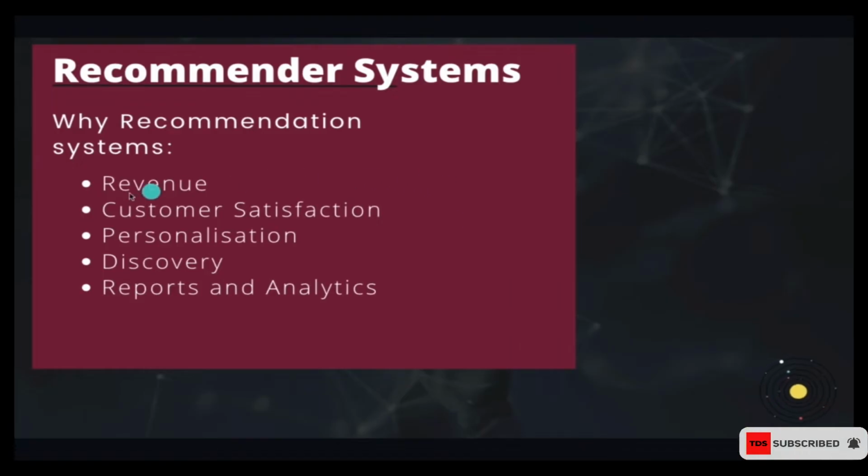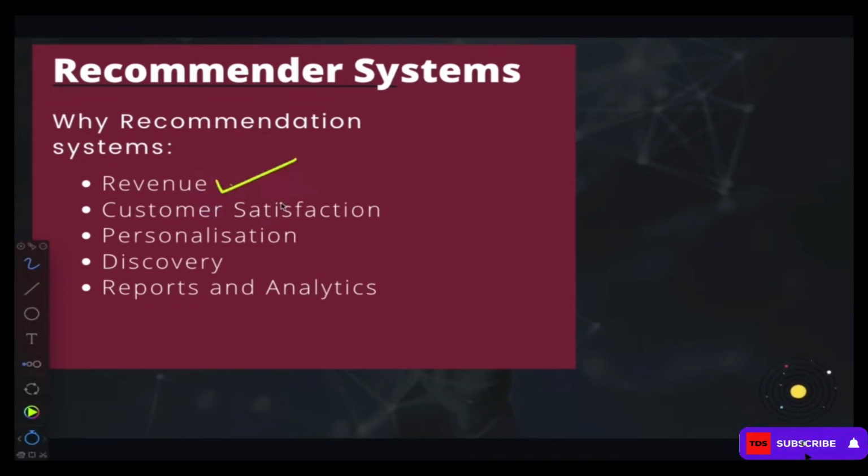Now, the first reason is to increase revenue. The first reason for companies jumping on recommendation systems is to increase their revenue. There's no other motive behind that. If someone tells you something different, they're lying. The major reason here is to increase their revenue.